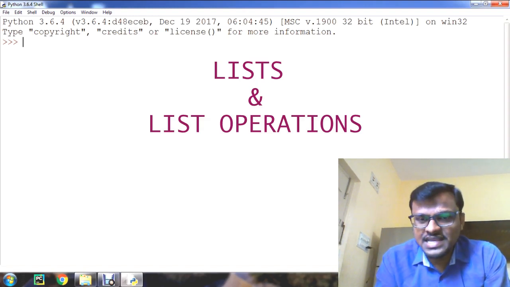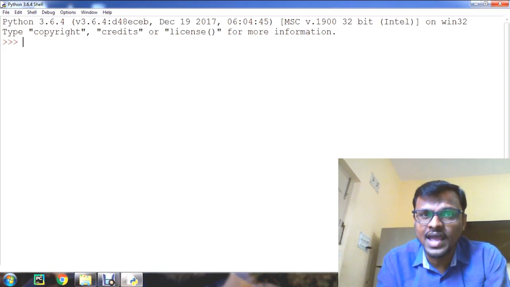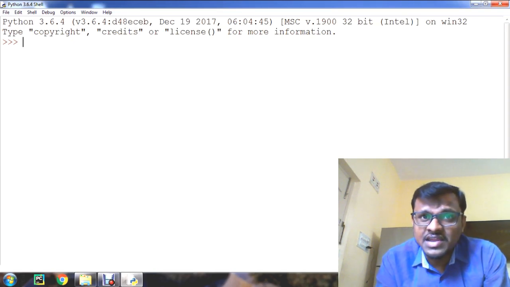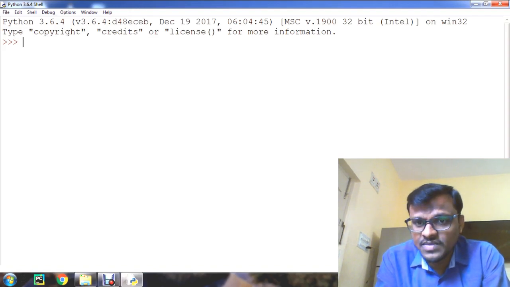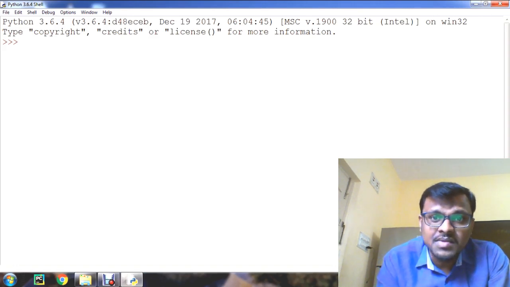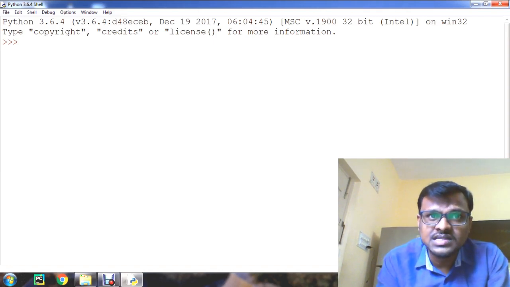The data type list is an ordered sequence which is mutable and made up of one or more elements. Unlike a string which consists of only characters, a list can have elements of different data types such as integer, float, string, tuple, or even another list in it. A list is very useful to group together elements of mixed data types. Elements of a list are enclosed within square brackets and separated by the comma separator. Like string indices, list indices also start from 0.